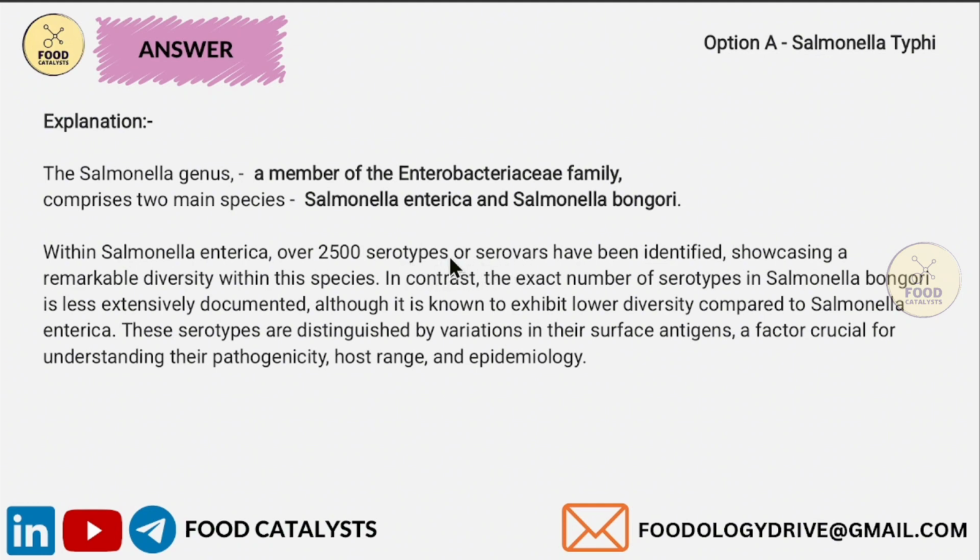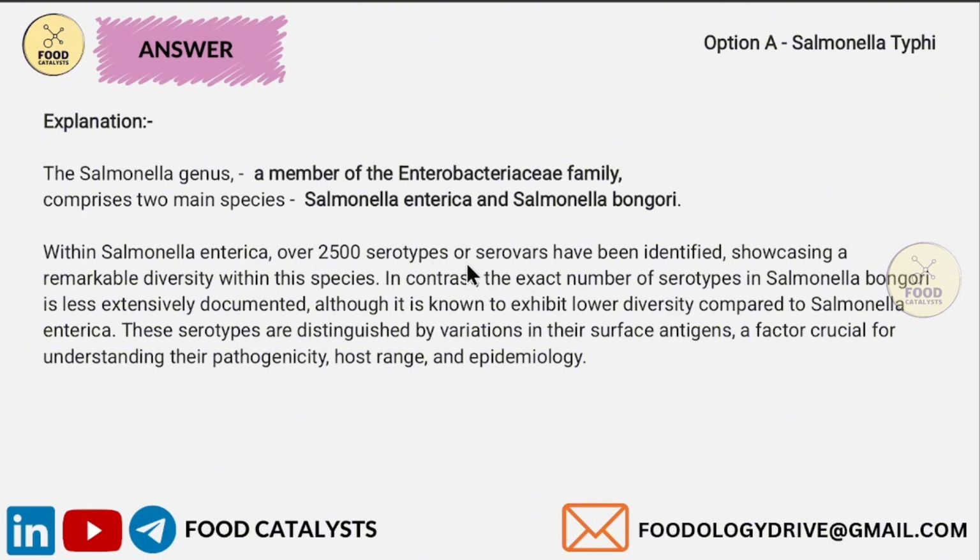This serovar refers to a distinct variation or subtype of a microorganism. Each serovar is distinguished based on differences in its surface antigens. If you take the Salmonella enterica species, there are more than 2500 serotypes or serovars. Both the terms are the same.